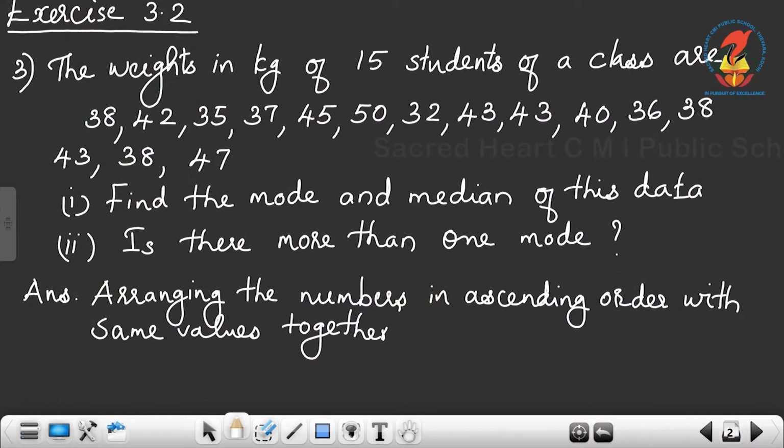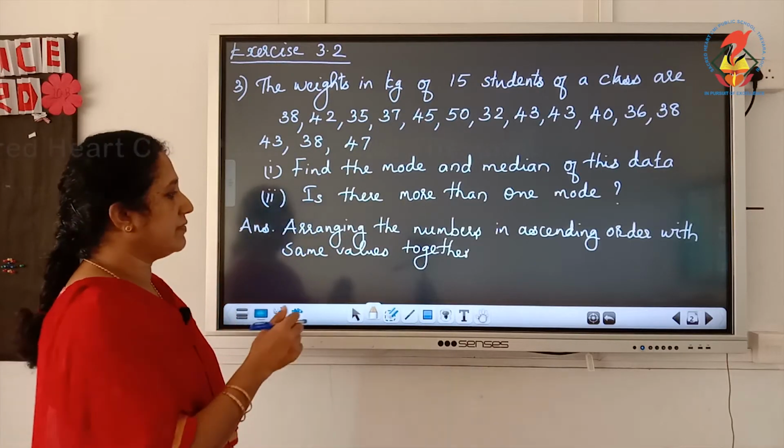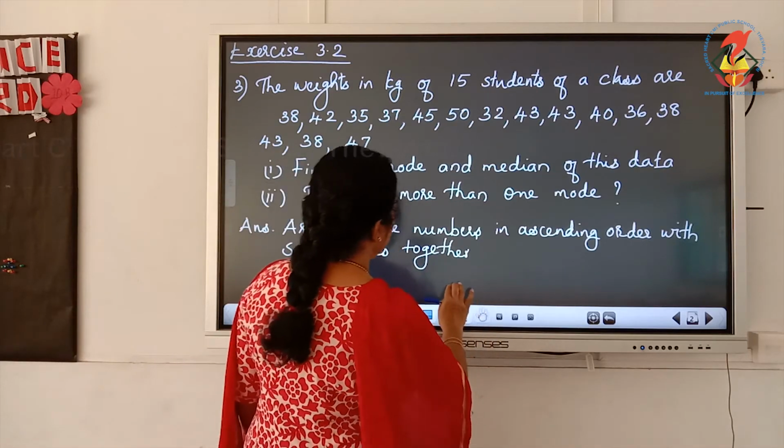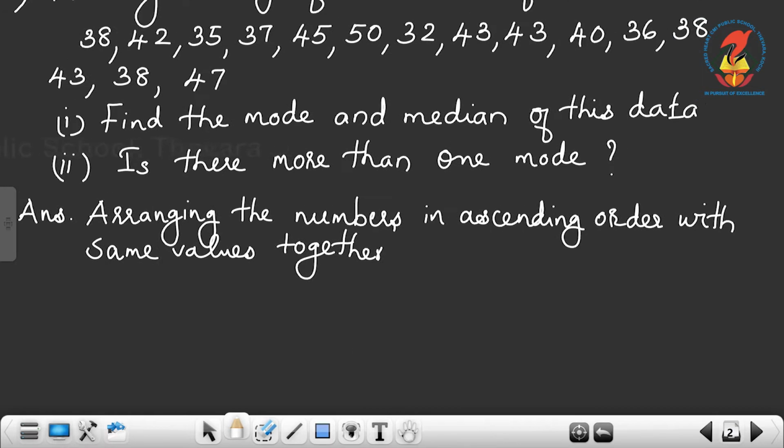So what we want to do first? First we want to arrange the numbers in ascending order with the same values together. Now we can arrange the numbers in ascending order. Out of these 15 values, which is the smallest one? The smallest one is 32. So we can write 32.